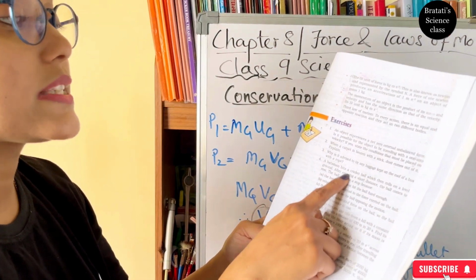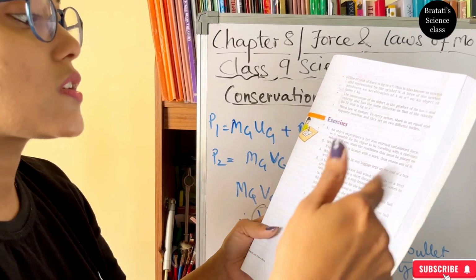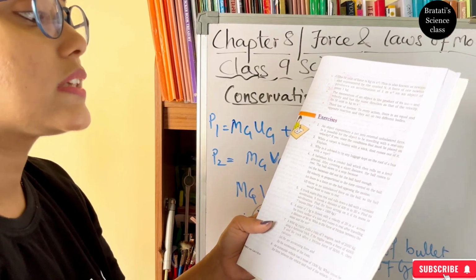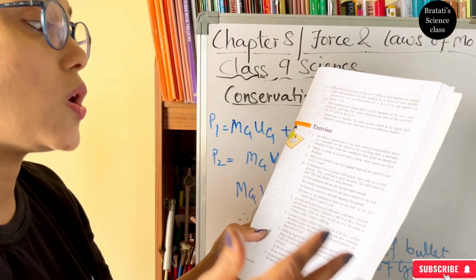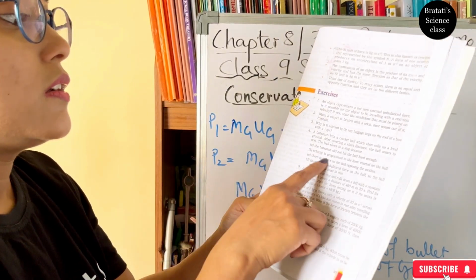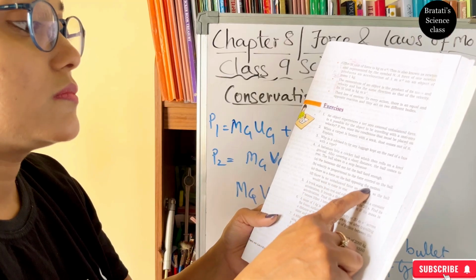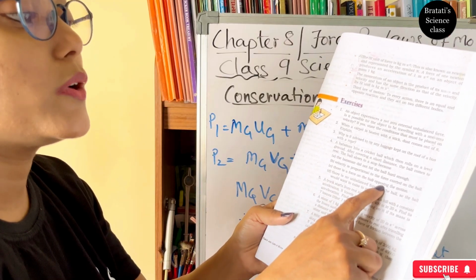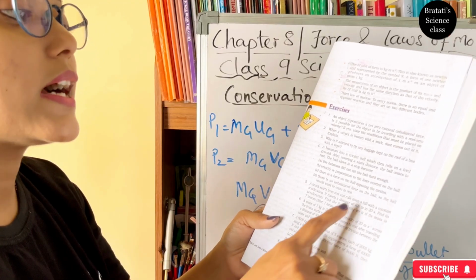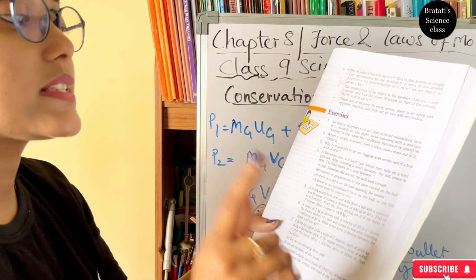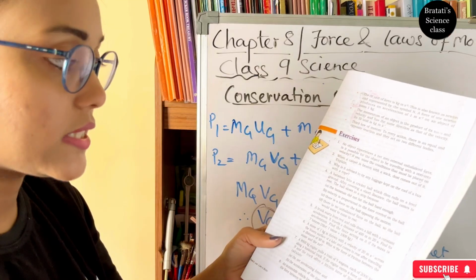A batsman hits a cricket ball which then rolls on level ground. After covering a short distance, the ball comes to rest. The ball slows to a stop because there is a force on the ball opposing the motion, because of the friction, and this is due to the unbalanced force, obviously.